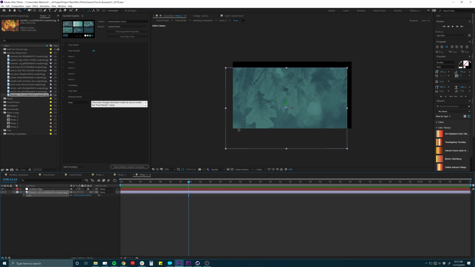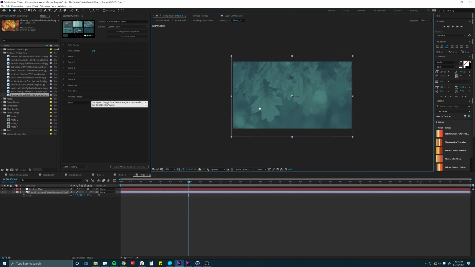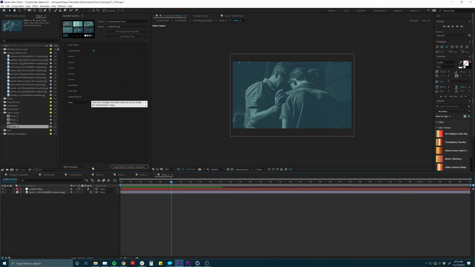So I'm going to hit S on the keyboard for that scale, scale it up. And now I can hit V on the keyboard for that move tool, just my typical pointer tool, and slide it up. There we go. You just want to fill the frame. That's all we want to do there. So I'm going to hit photo number 4, and we'll replace this one with this dinner table.